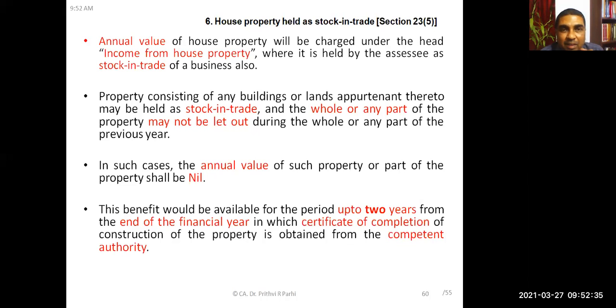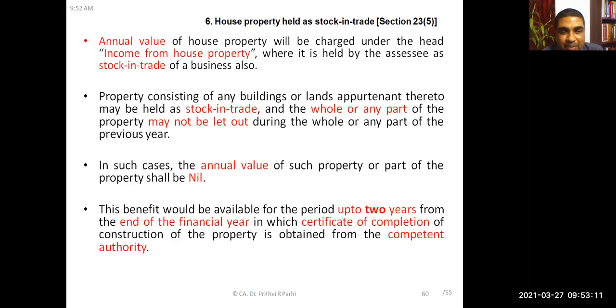Lastly, one more kind of house property, that is house property which is held as stock in trade. We need to understand that the annual value of the house property shall be charged under the head income from house property, even when the house is held as stock in trade. So the annual value shall be chargeable to income tax under the head income from house property. However, you have to remember that the annual value of the property or part of the property shall be nil